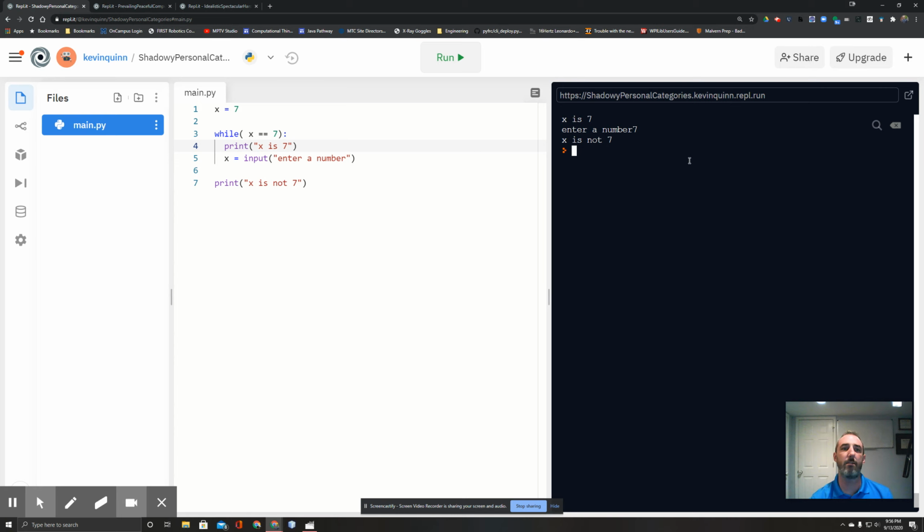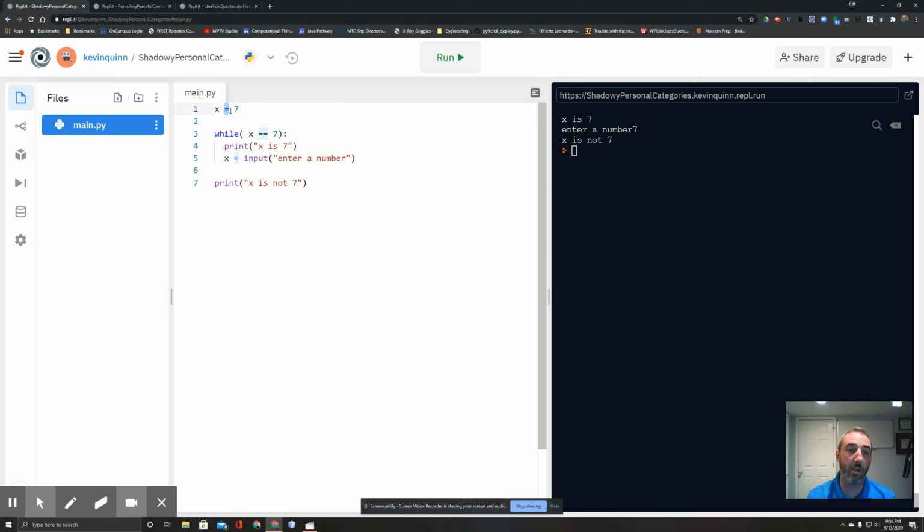Well, wait a second. That's a little bit strange. I'm assigning the value to x. I gave it a number, I put it in, and now it is not working. So we're running into a different issue here. And this issue is a little bit more unique to Python. Python is more of a dynamic language, which means it doesn't make us determine the type of information it's storing up at the top.